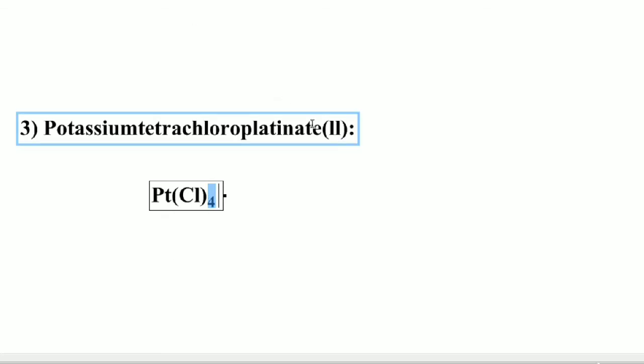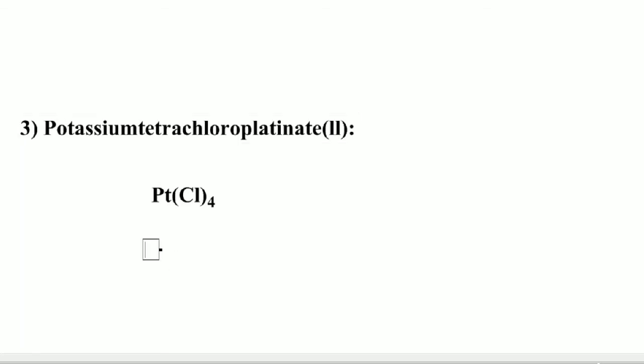The Roman numeral 2 in the IUPAC name indicates the oxidation state of the central metal is +2. Four chlorine ligands are present, and the oxidation state of chlorine is -1. So the complex charge is -2. The coordination sphere is always written in square brackets, and its charge is 2 minus.